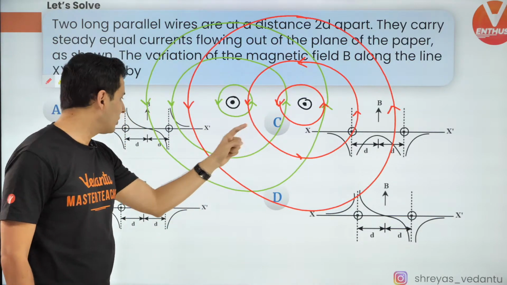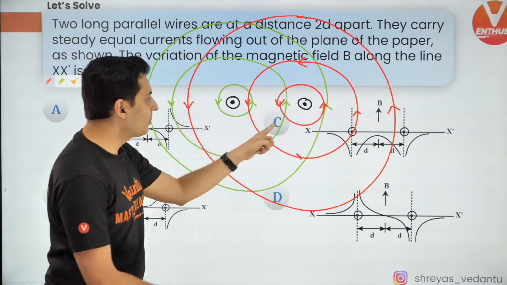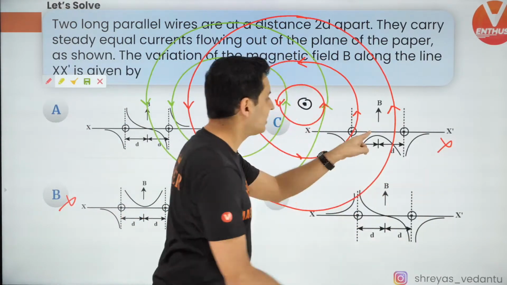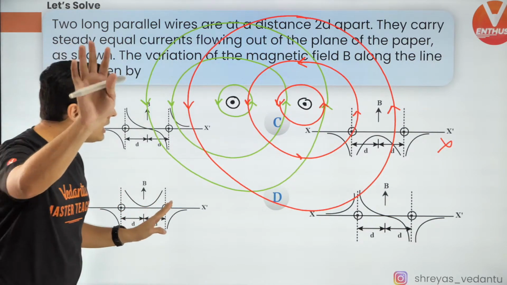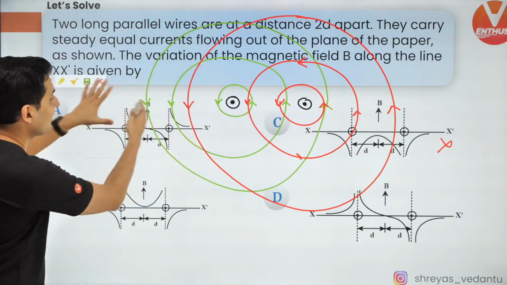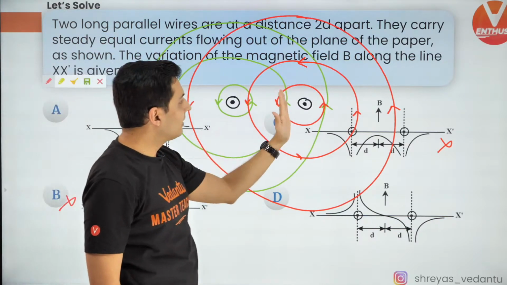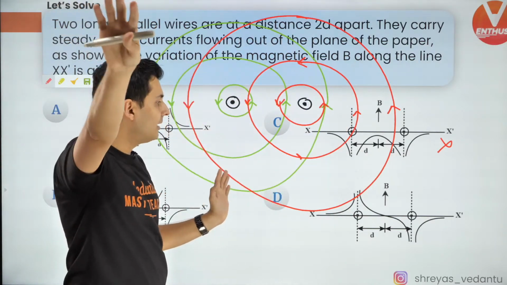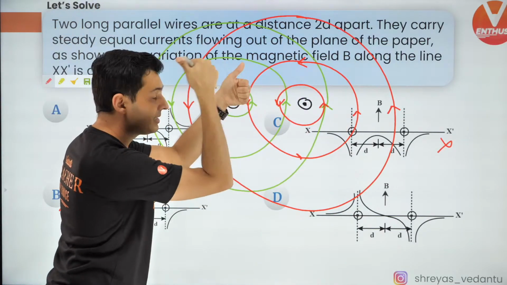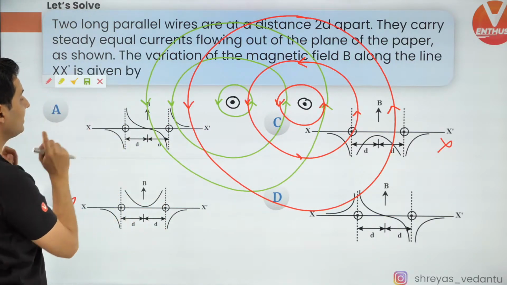So the field must be zero. So option B is eliminated, and even option C is eliminated because it is not zero at the midpoint. That is gone. Now, if you look on the left side, all the lines are pointing downwards, and on the right side, all the lines are going up. So on the rightmost side, the field must be up, meaning positive, and on the leftmost side, the field lines are down, that means negative.